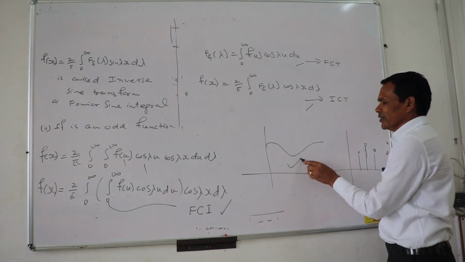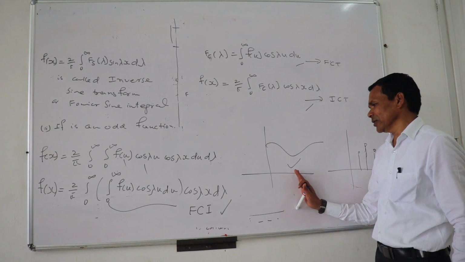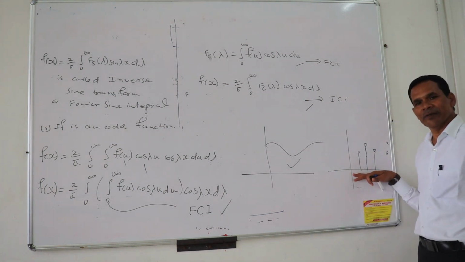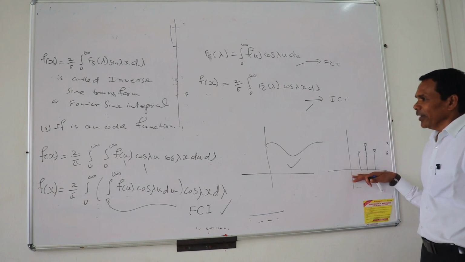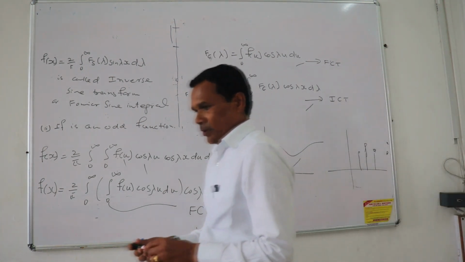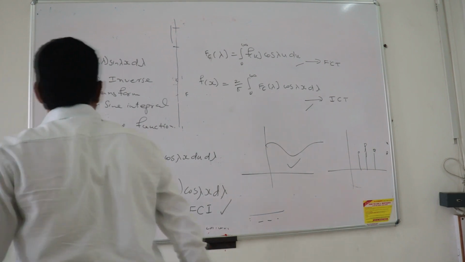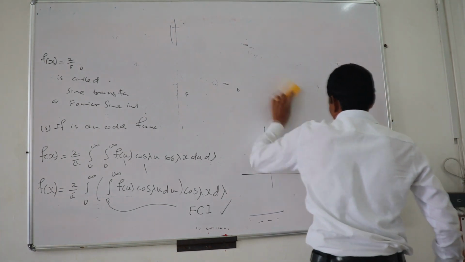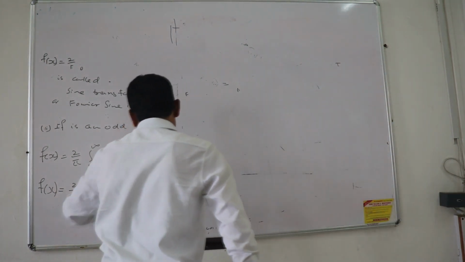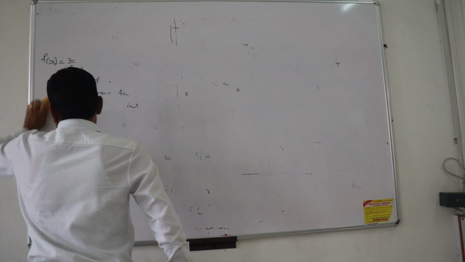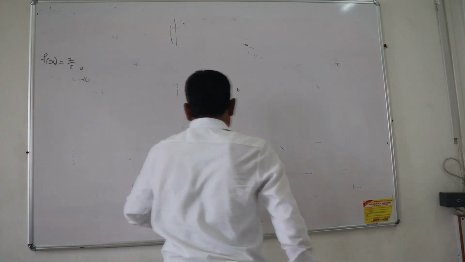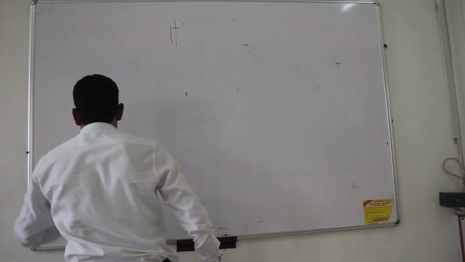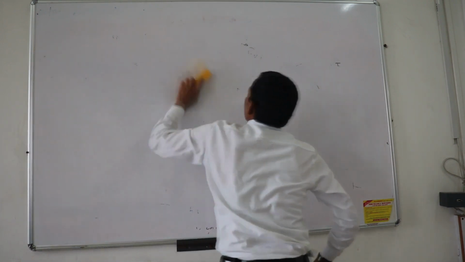We are concerned right now with the continuous signal, and for discrete signals we use the DFT, discrete Fourier transform. So this is the way we generate these formulas: Fourier transform, inverse transform, cosine transform, its inverse, Fourier sine transform, and its inverse.